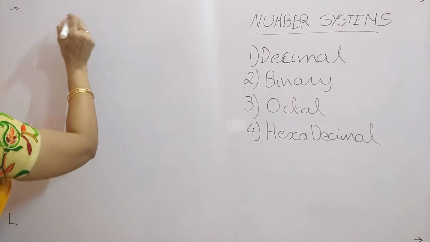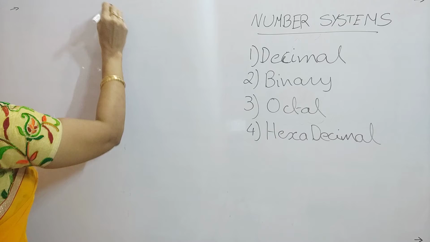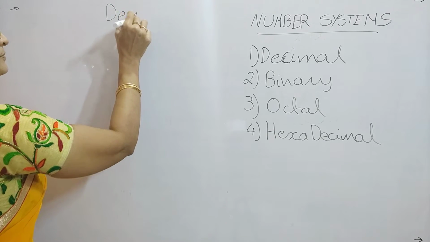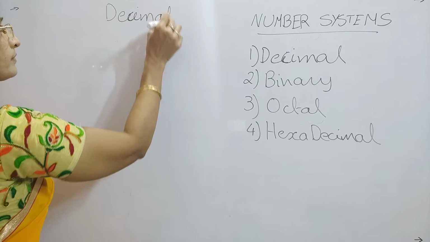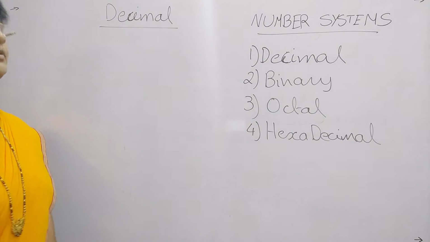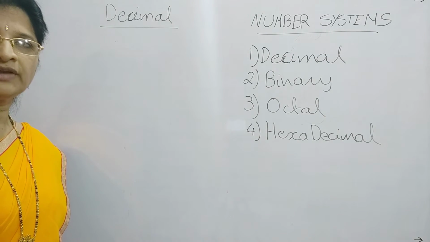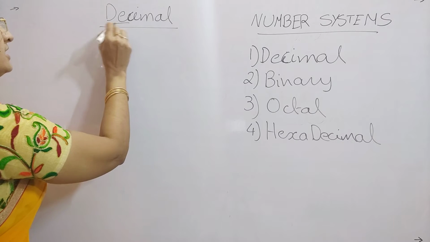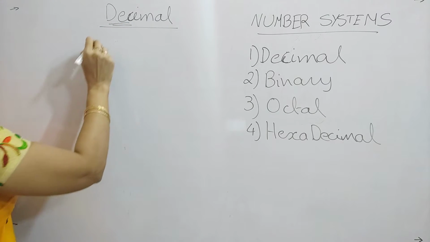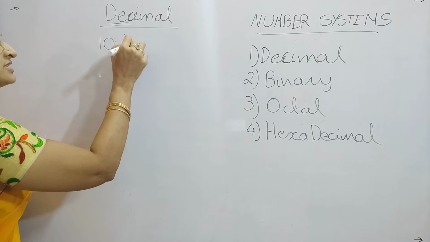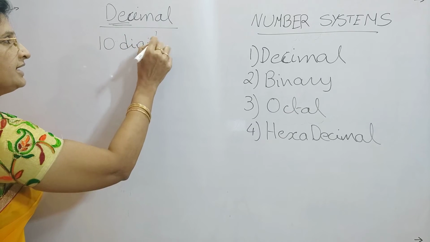First of all we will see what is meant by decimal number system. The word itself tells the meaning, that is deci. Deci means 10. So that means in decimal number system we have totally 10 digits.